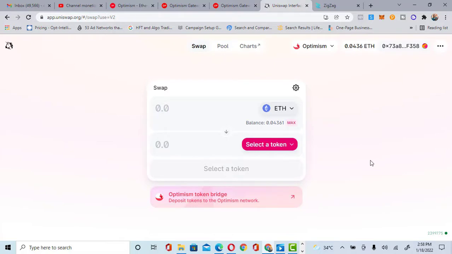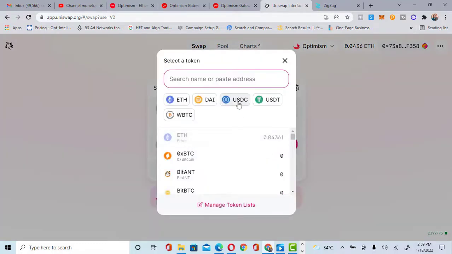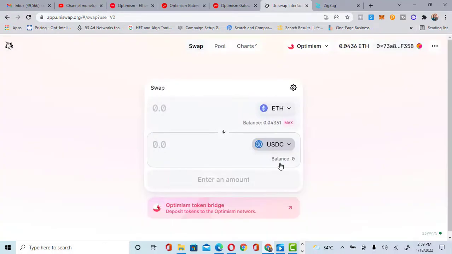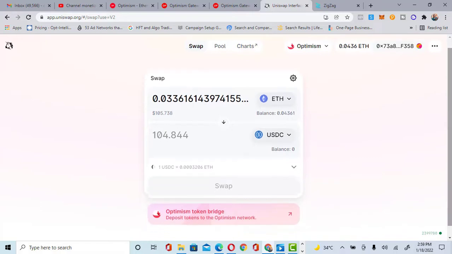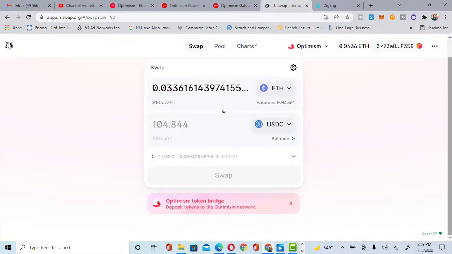All right, so now what do we do here? You have to activate your wallet. How do you activate your wallet? By swapping your Ethereum to another token you will have in the Optimism network. Click on select token and swap your Ethereum to USDC. Very simple. You click on max, and you allow it to load.